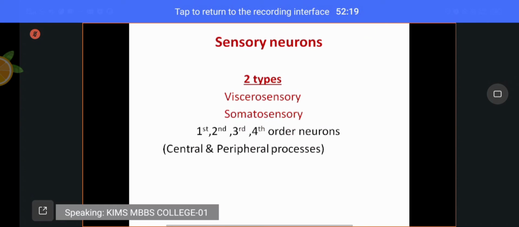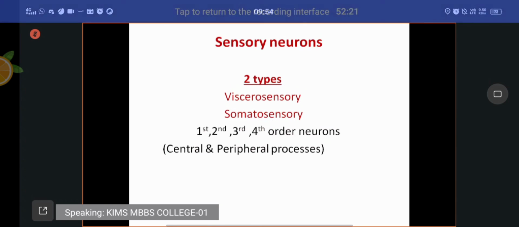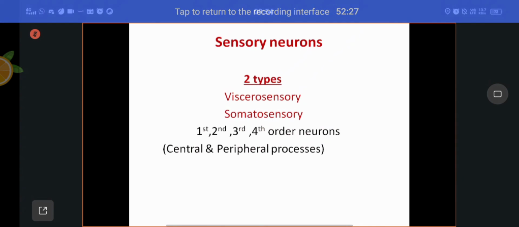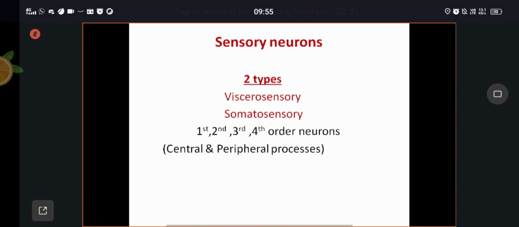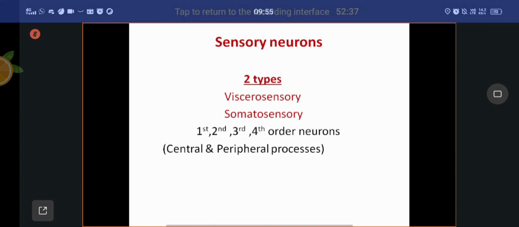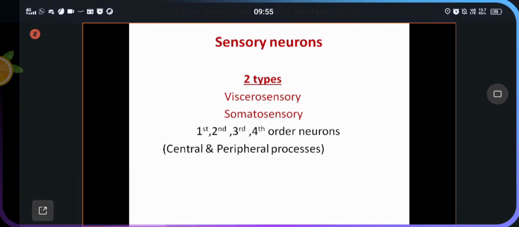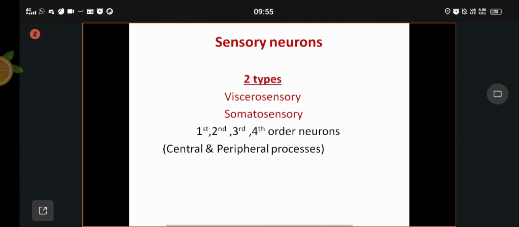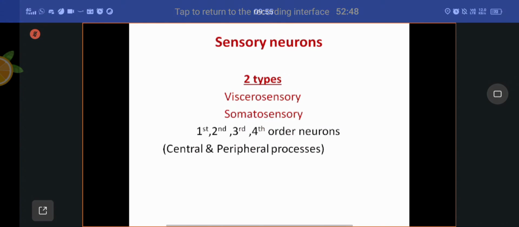If you take the auditory pathway, that is four order neurons, it is interrupted by relay stations four times. If it is interrupted three times, three order neurons; two times, two order neurons; only one, first order neuron. It is not constant.